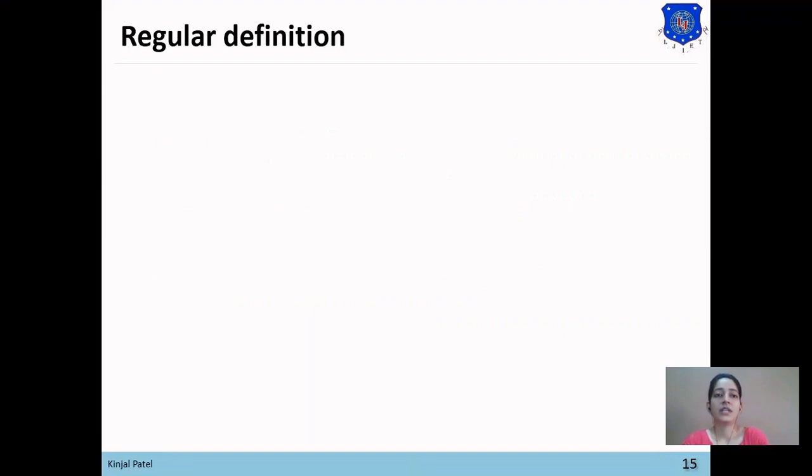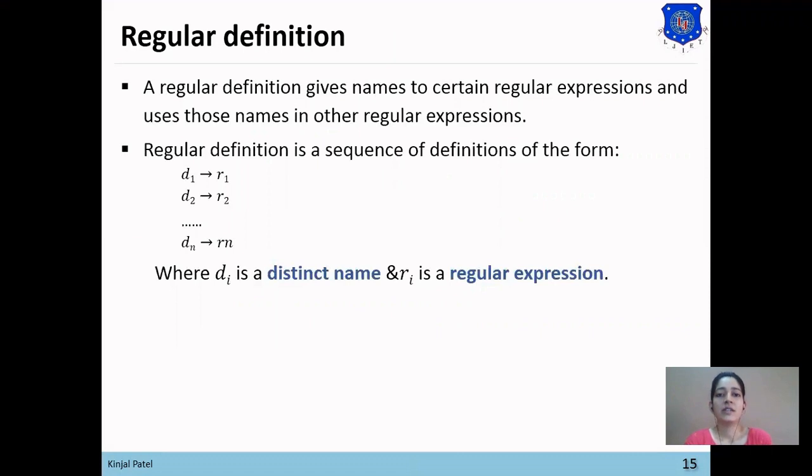Now the next topic is regular definition. Regular definition gives names to certain regular expressions and uses those names in other regular expressions. Here you can see the syntax of regular definition: D1 gives R1, D2 gives R2, up to Dn gives Rn, where Di is a distinct name and Ri is a regular expression. Regular definitions are used to define distinct names and use those names in different regular expressions.